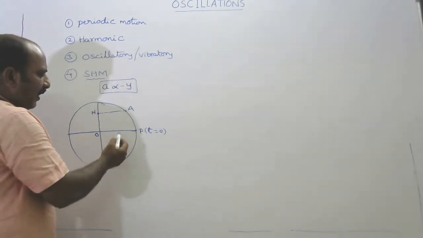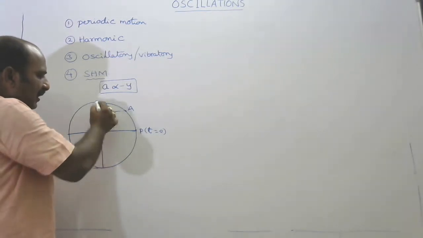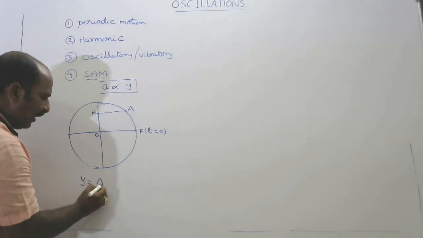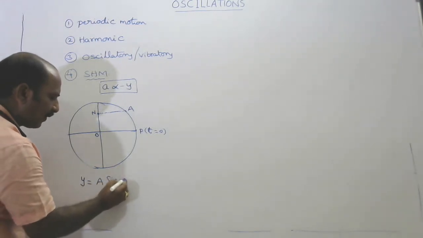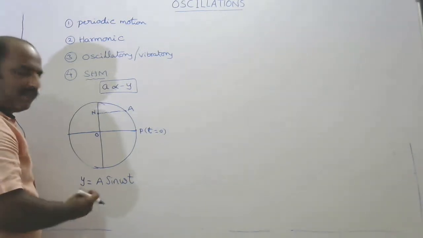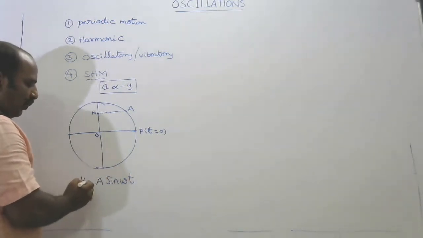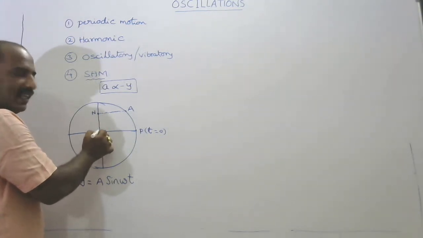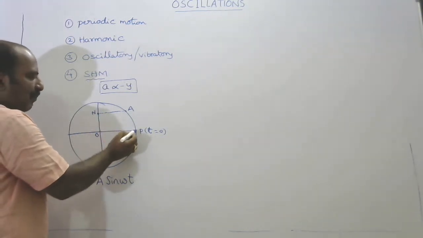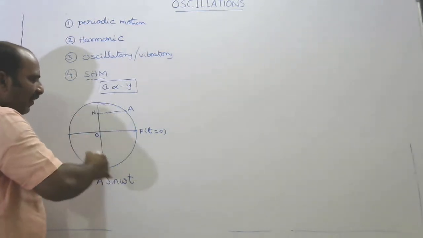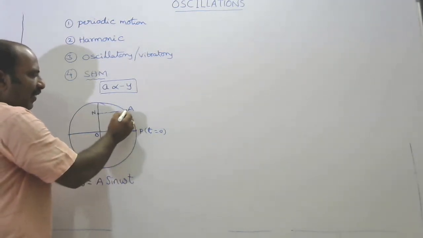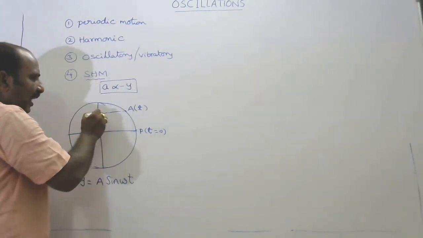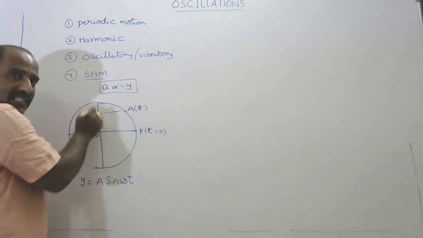Here, if the particle executes SHM, its displacement y is equal to A sin omega t. We have known some relations. Here y is the displacement of the particle which executes SHM, here that is N. Suppose the particle moves along the circumference of the circle, and after a time t it is at A, and its projection on the diameter is N. Now N executes SHM.